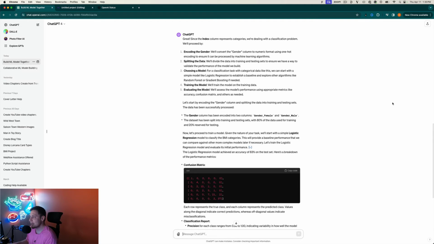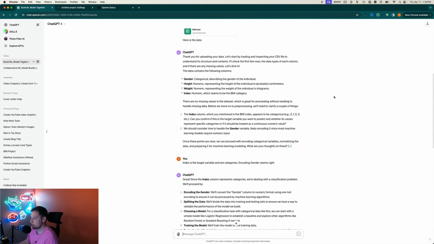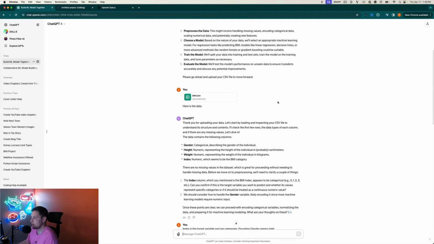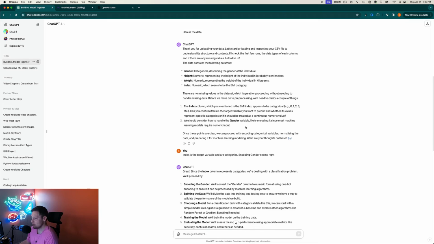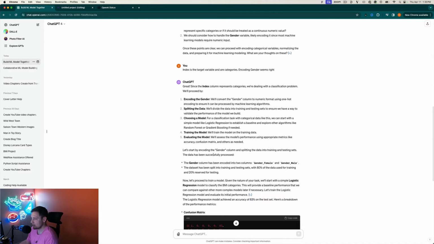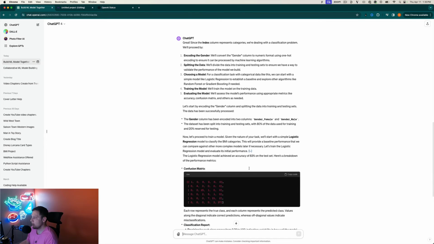And this time it actually started us off with a logistic regression model instead of the random forest. So I think that's fine. You can see what's happened here: it's encoded the gender, female and male, and split it up. So we're into our logistic regression model to classify the BMI. Okay, so the logistic regression model achieved an accuracy of 83%.